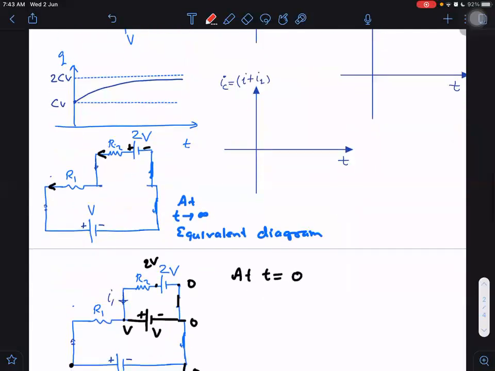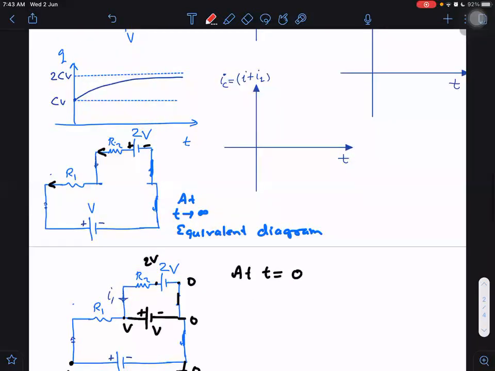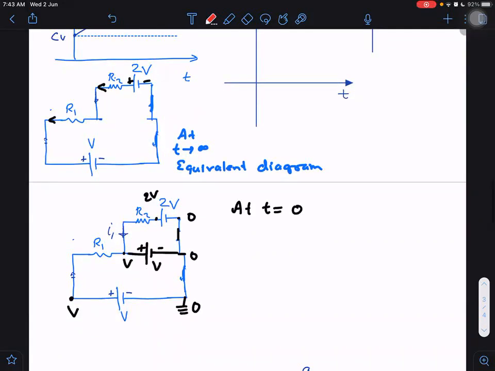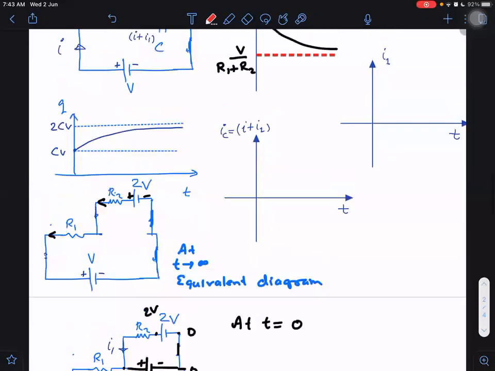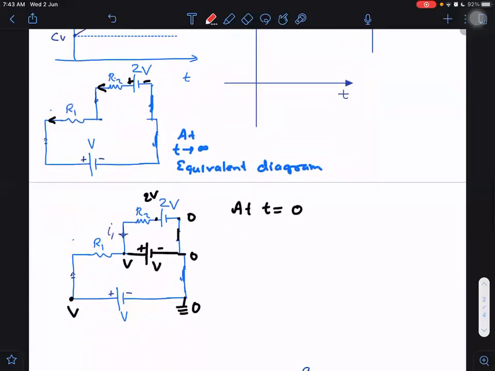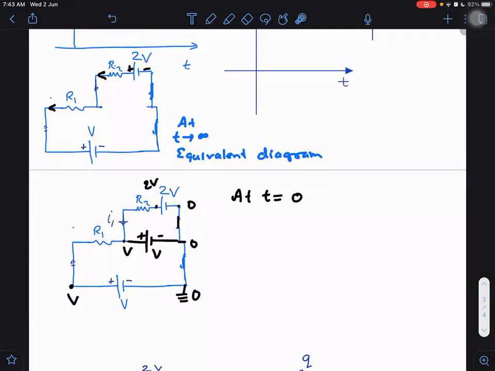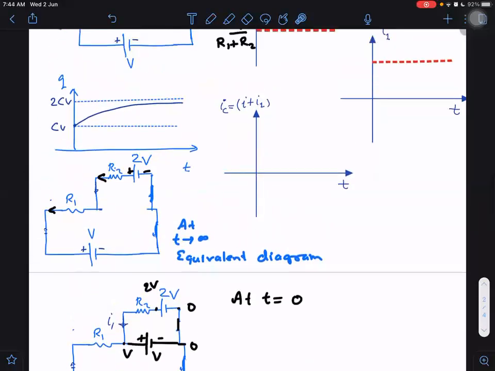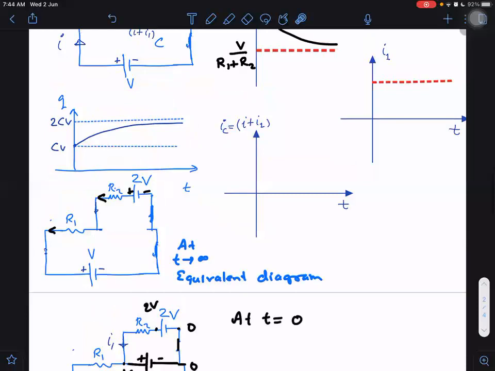What do I have to take initially? What was it? V by R2. And finally, after a long time, it is V by R1 plus R2. This circuit is at long time, and at long time, this current we already know is V by R1 plus R2. Direction positive.